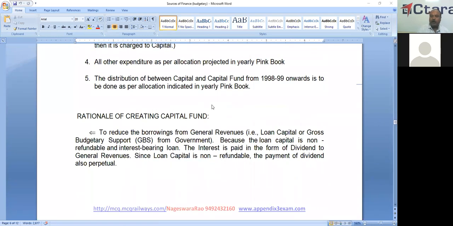So what is the object of creating capital fund is to reduce the borrowings from the general revenue, that is called loan capital or gross budget support from the government, because the loan capital is a non-refundable and interest-bearing loan. Interest-bearing loan means dividend, because it is a loan in perpetuity. You cannot repay the loan. So the interest is paid in the form of dividend to general revenues. Since loan capital is non-refundable, the payment of dividend also is a perpetual, continuous thing.